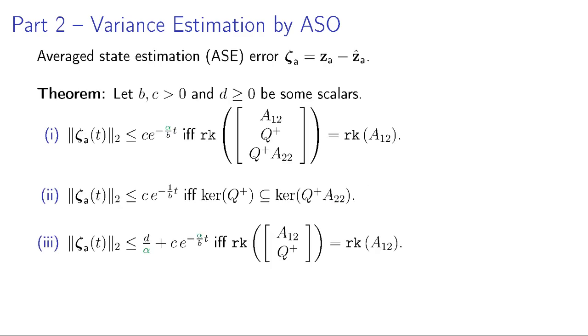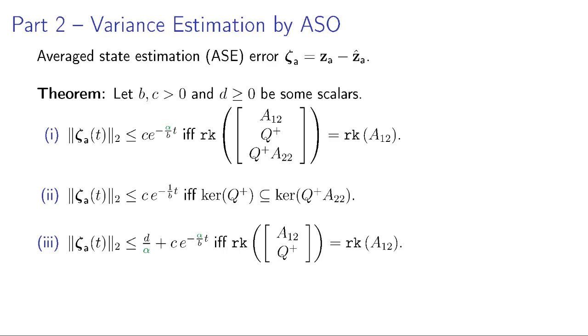So the ideal case of average state observer is when the average state estimation error zeta converges to zero asymptotically, and this can be characterized by three conditions. The first condition corresponds to average observability, where we can bound the average state estimation error by some exponential, which depends on alpha, which is a tuning parameter. That means we can choose alpha as large as possible, and then we can change the rate of convergence to be arbitrarily fast. But it comes with a strict structural condition, which also depends on the system and the clustering.